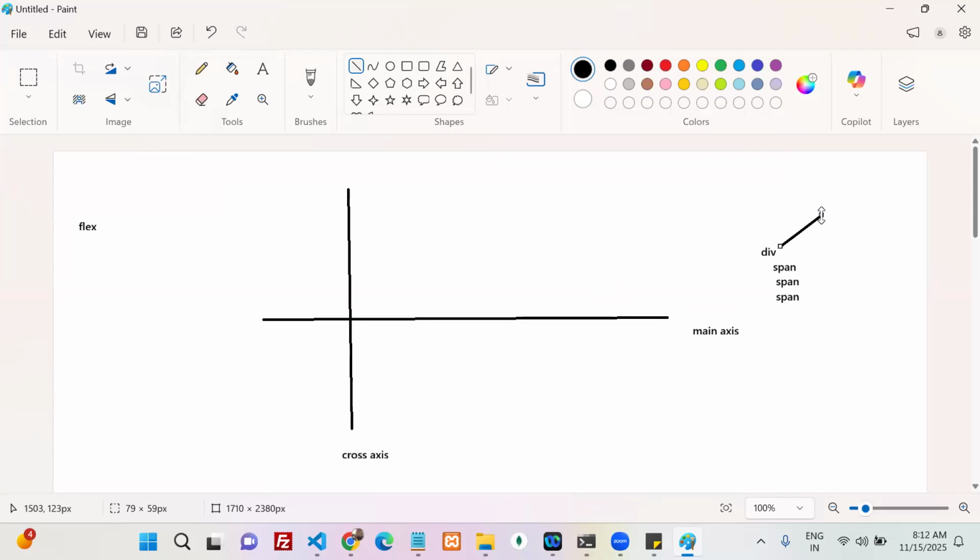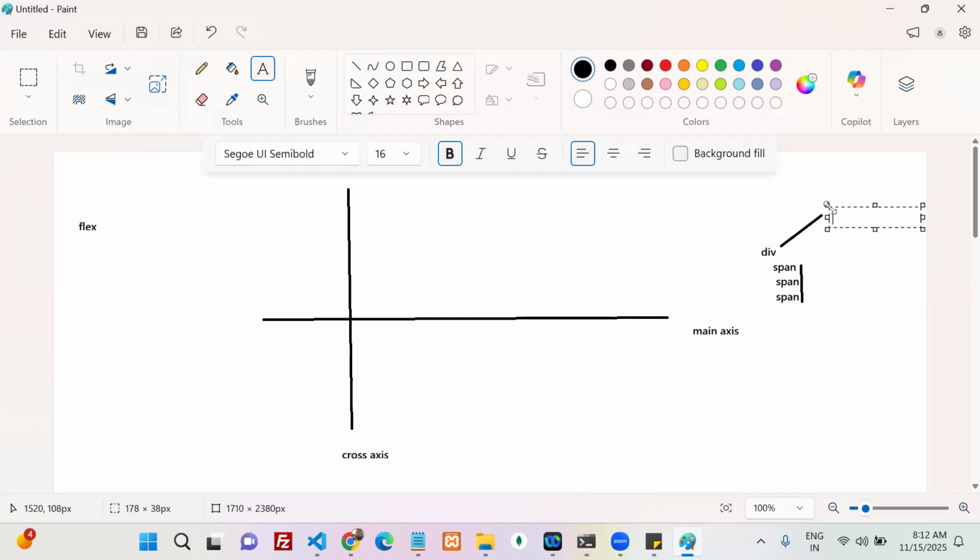Which contains how many elements? Three elements, right? These three elements only. In the div, you have to arrange them either in a row or in a column. Now, my div, terminology wise, I can say is a flex container.